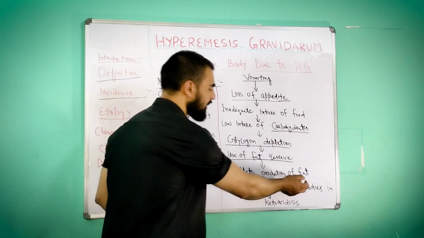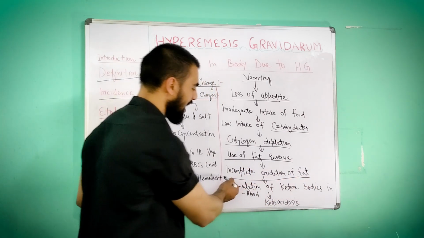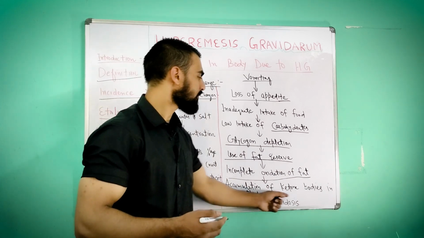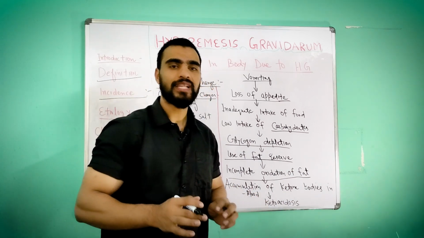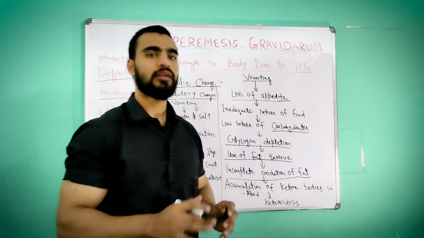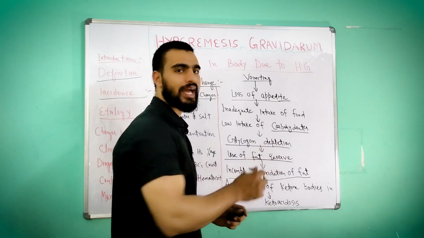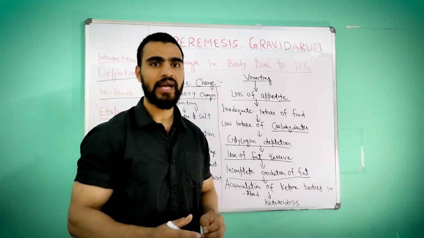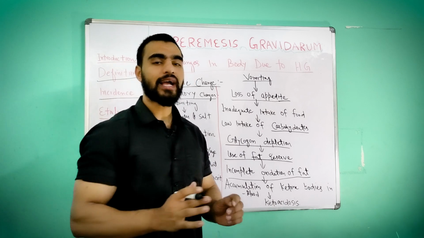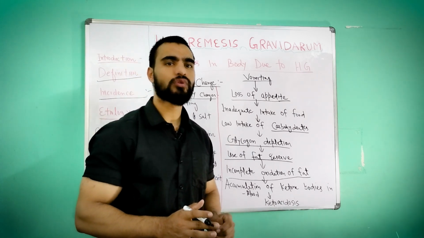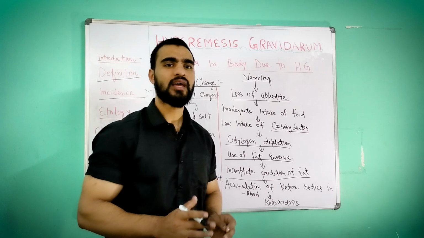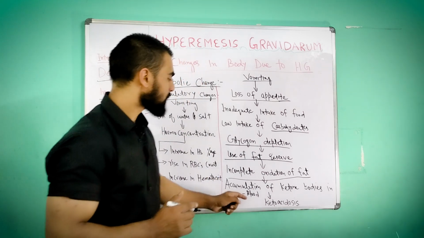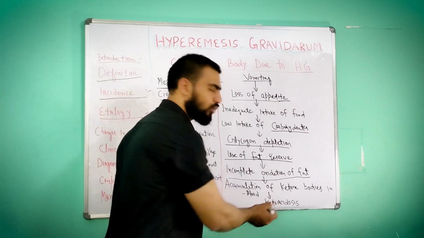That will cause incomplete oxidation of the fat, that will lead to accumulation of ketone bodies in the blood. When the fat is broken down, a chemical will be released, that is ketone bodies. Ketone bodies will be released when the fat is used for energy, and that will cause ketoacidosis.